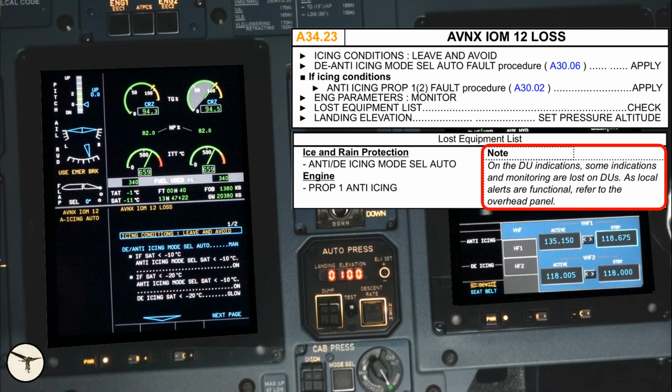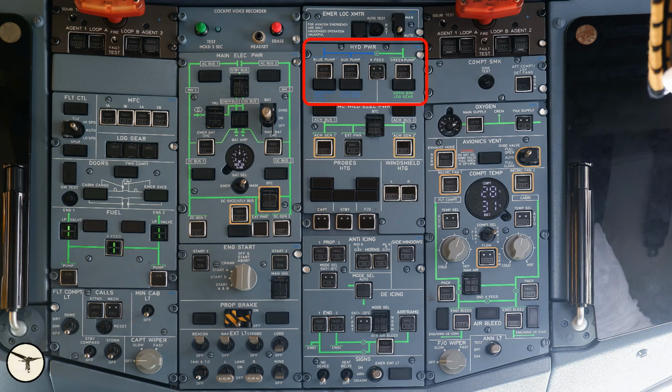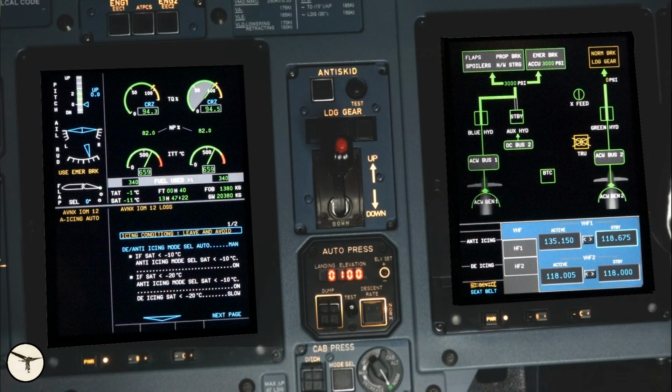And here is a note. On the display unit indications, some indications and monitoring are lost on display units. As local alerts are functional, refer to the overhead panel. Let's check the system pages. We have lost information about the TRU and the pressure in the green hydraulic system. And this in turn has triggered a message, use emergency brake. But the fact is that the green hydraulic system is still functional. There are no alerts on the overhead panel. We just lost the information on the system page.